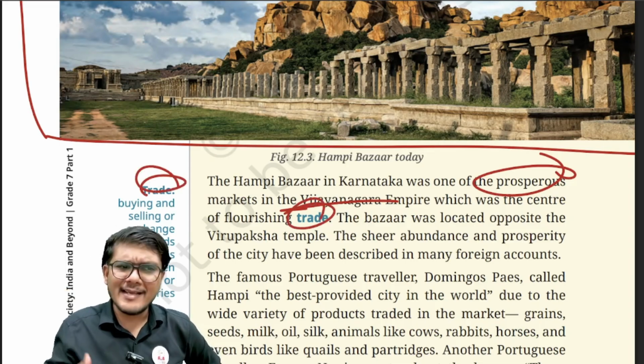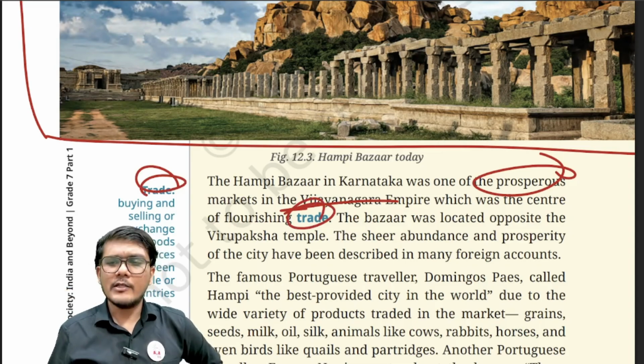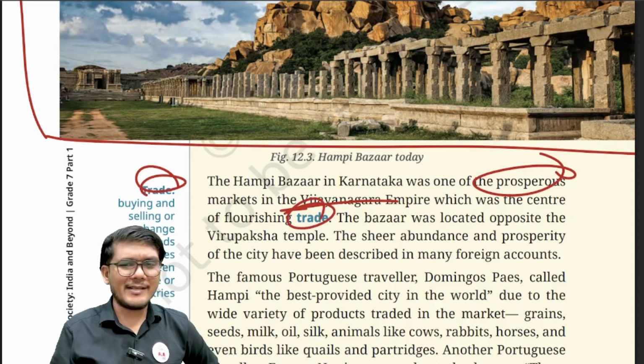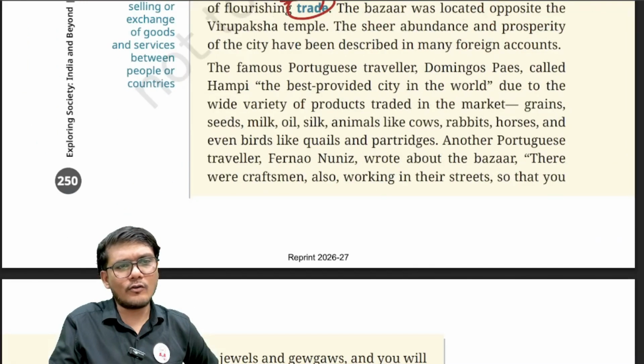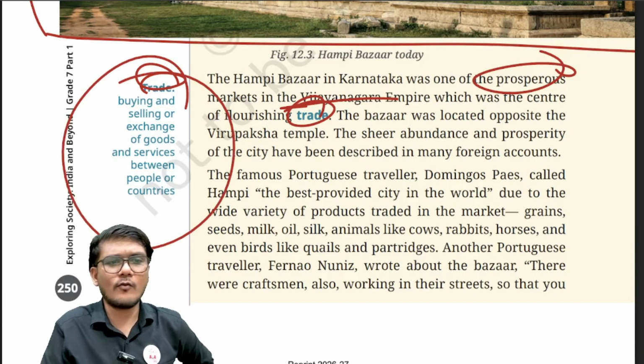So, what is trade? Buying and selling or exchange of goods and services between two people or two countries. Also, it can be inter-country trade, which will make it an international trade. Right, so that is what trade is.